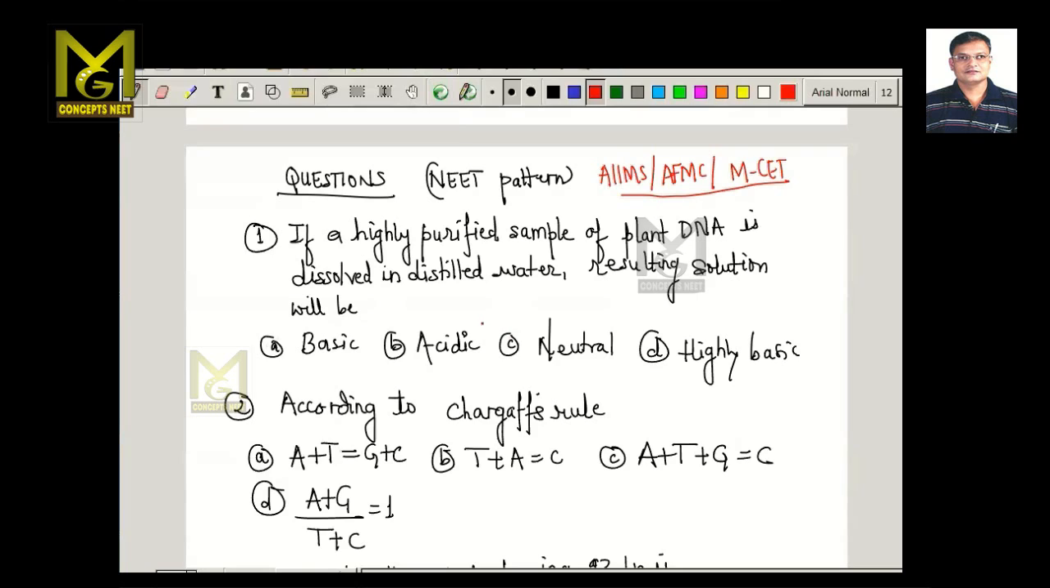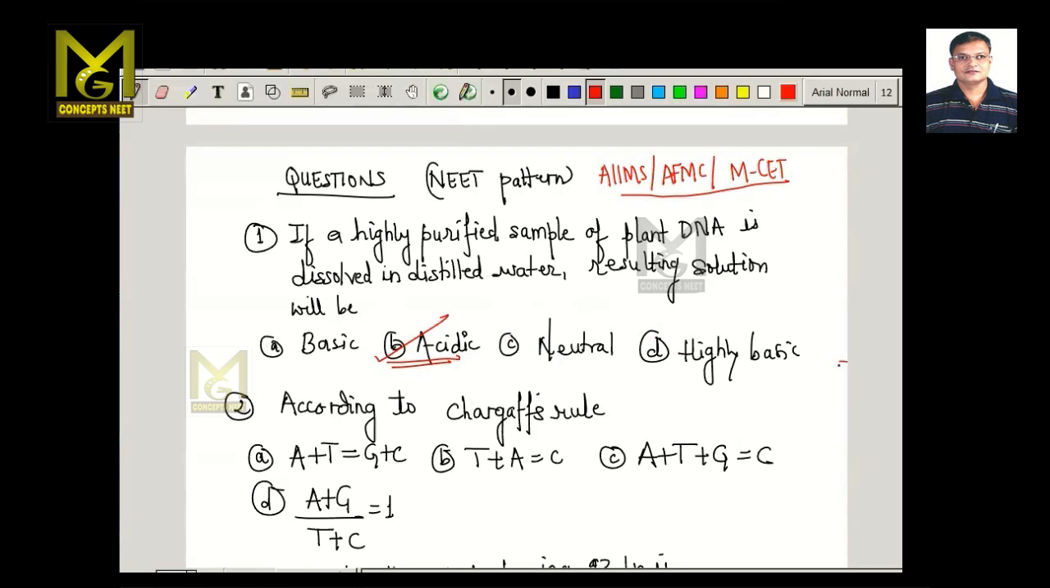So if a DNA molecule is dissolved, due to the presence of the phosphate group, what is the overall pH expected in this solution? It is found to be an acidic solution. So this is the correct answer to this question.